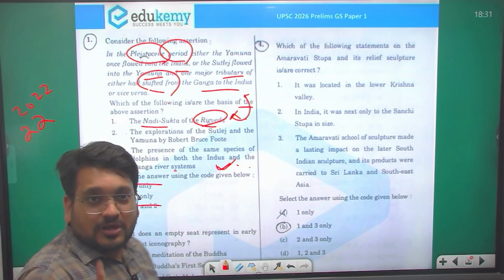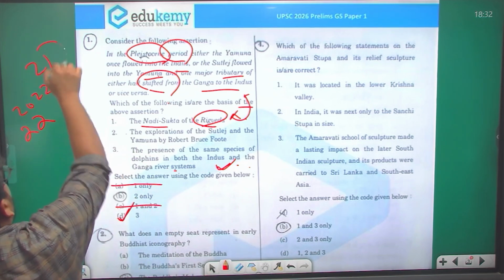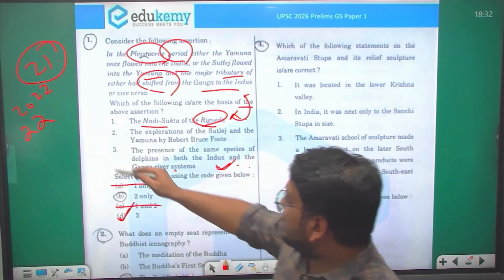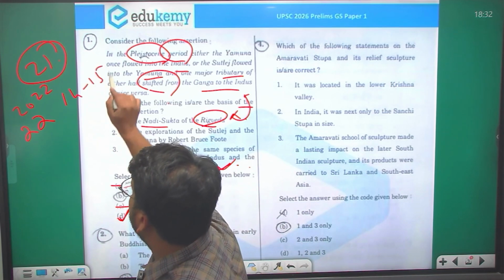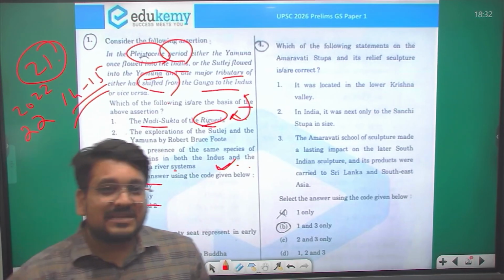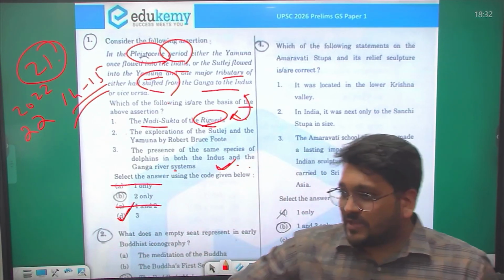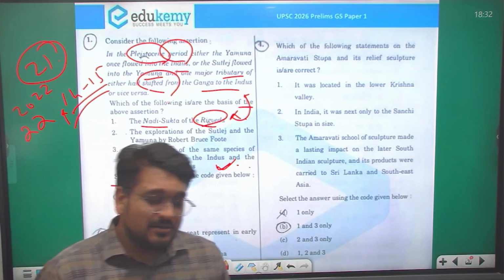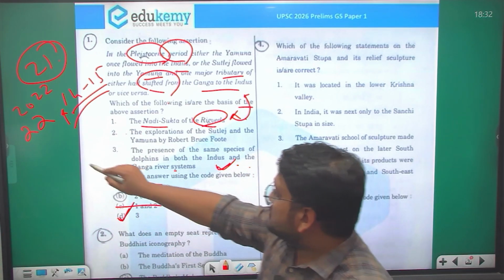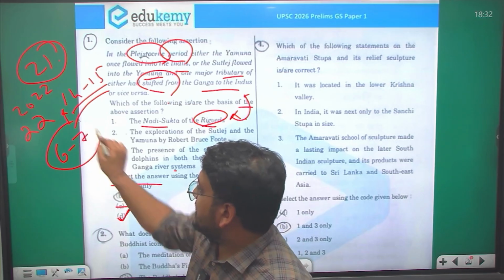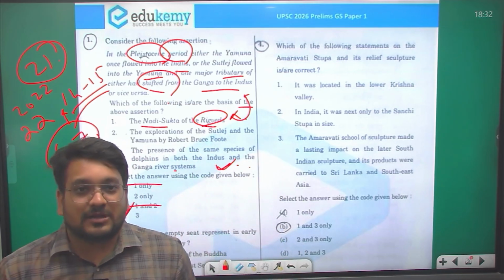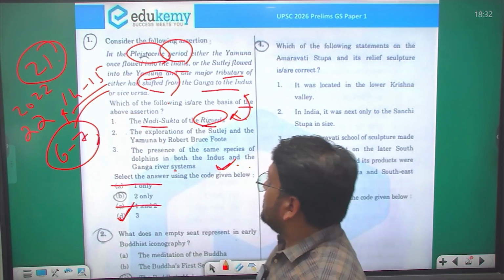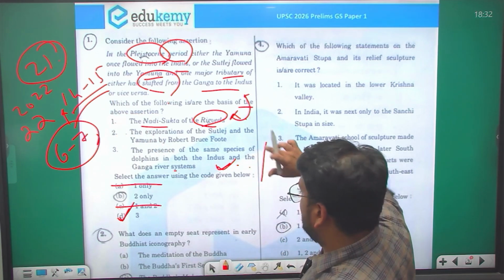See, there were in total 21 questions from AMAC and history. Out of that, around 14 or 15 were from AMAC, that is Ancient, Medieval, and Art and Culture. So yes, a huge number of questions are coming from AMAC this year, but more than 6 to 7 were very factual and very difficult to attempt. Out of the remaining 50%, we have to score the marks. So let us see the next question now.